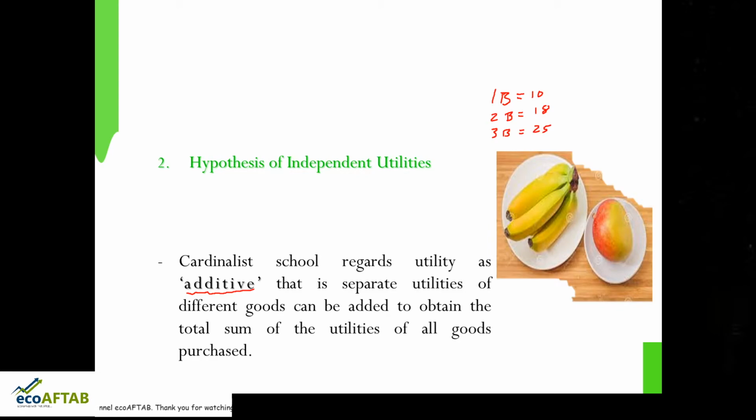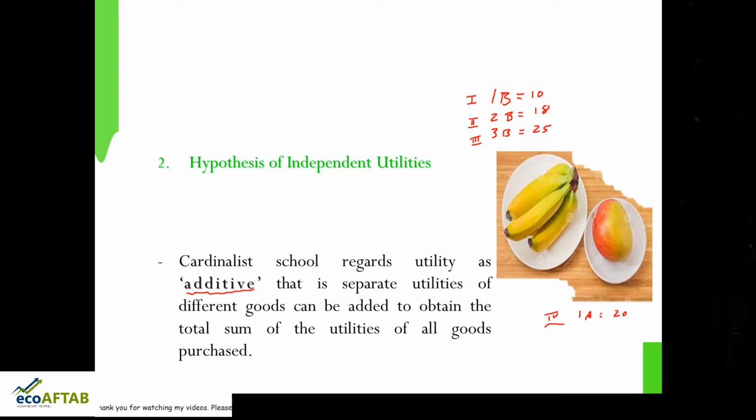And on the other hand, when I am consuming 1 apple, I am getting 20 units of satisfaction. So altogether, how many items have I consumed? I have consumed altogether 1, 2, 3, 4 units: 3 units of banana and 1 unit of apple.